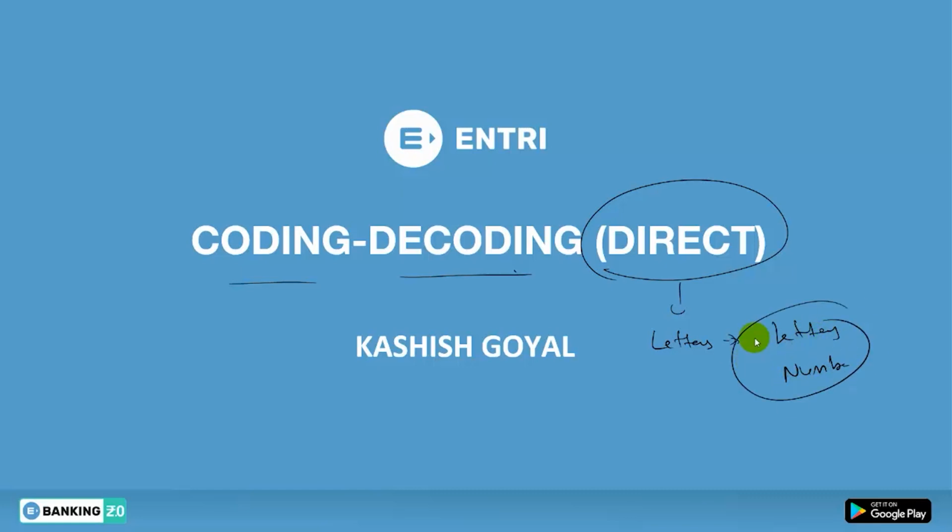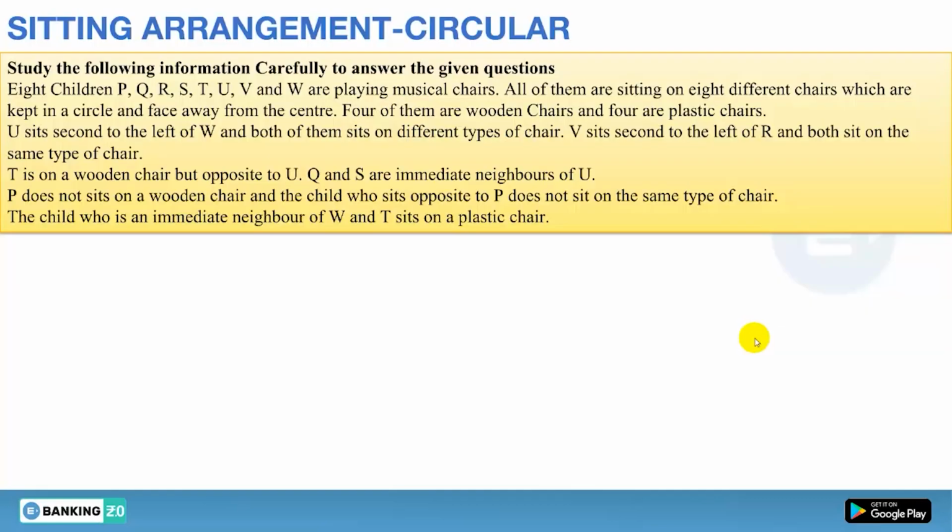Okay, but before that, in the last class we discussed circular seating arrangement, and I gave you a question as homework. So first of all, we are going to solve that question. Eight children P, Q, R, S, T, U, V and W are playing musical chairs. All of them are sitting on 8 different chairs kept in a circle, facing away from the center. So first of all, in total we have 8 chairs and all are facing away from the center.